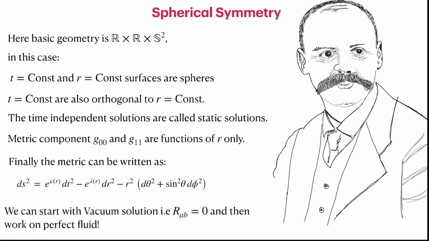Now we first solve for the vacuum solution, and then we look for spherically symmetric stars. But let's start with the vacuum solution. That is what is called the exterior Schwarzschild solution. Let's go step by step. First we have to compute the connection.